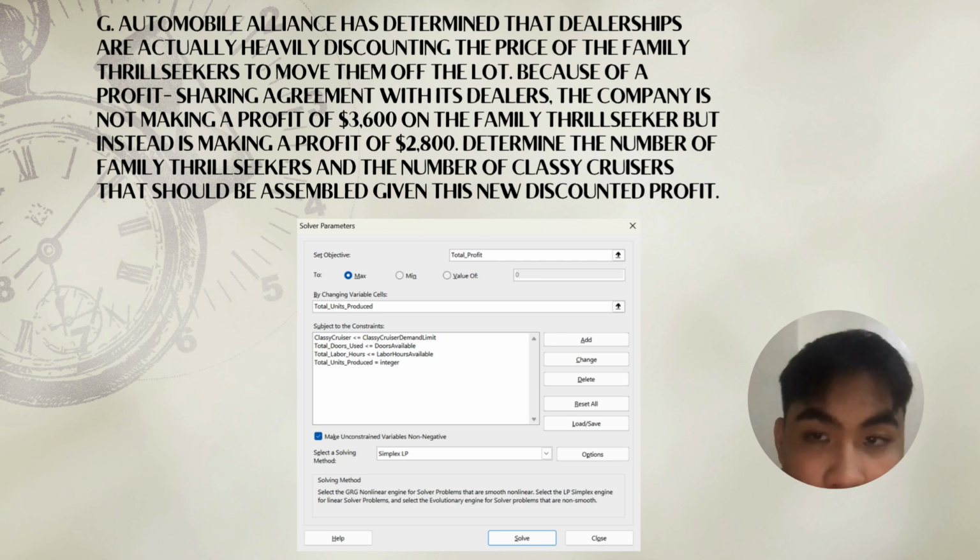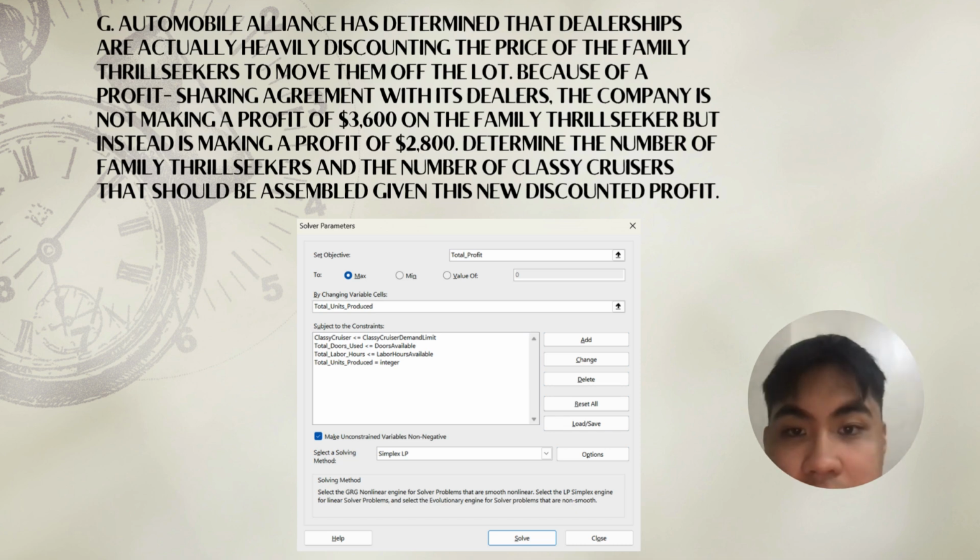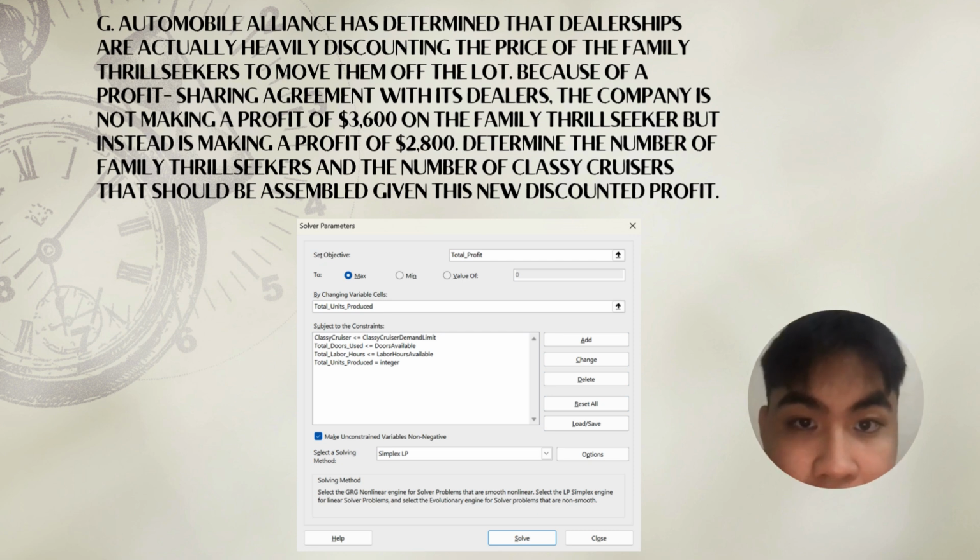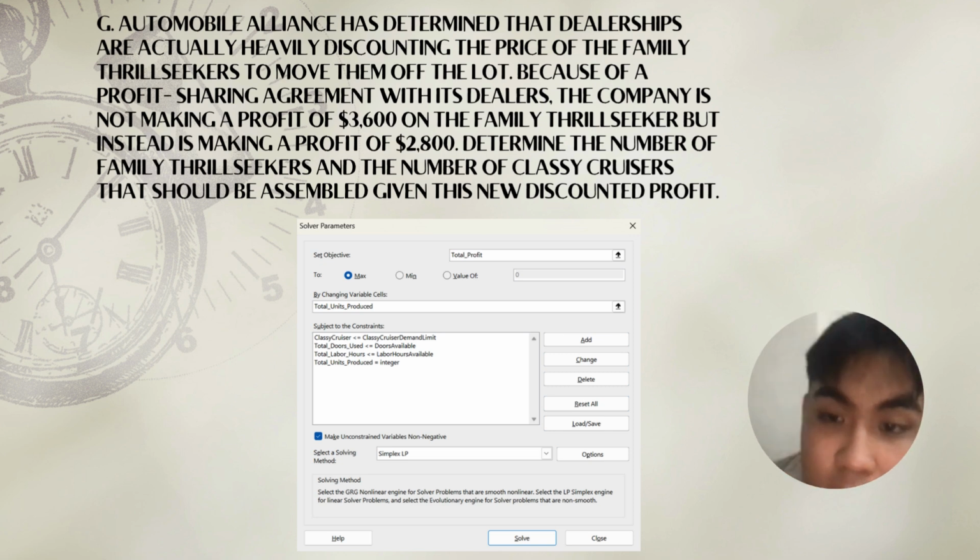$30,300,000. For letter G, Automobile Alliance has determined that dealerships are actually heavily discounting the price of the Family Thrill Seekers to move them off the lot. Because of a profit sharing agreement with its dealers, the company is not making a profit of $3,600 on the Family Thrill Seeker, but instead is making a profit of $2,800. Determine the number of Family Thrill Seekers and Classic Cruisers that should be assembled given this new discounted profit. So the solver parameters are displayed on the screen.